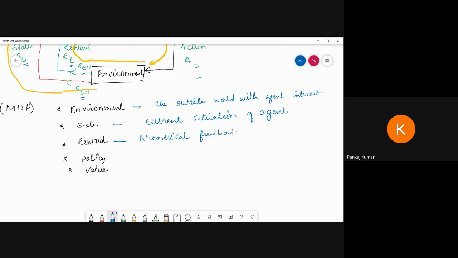So basically focus on the word feedback, that is the reward. It is good, bad, average, all the things from the environment. Then the policy, the method to map the agent's state to action. So how to take an action, that is the policy.